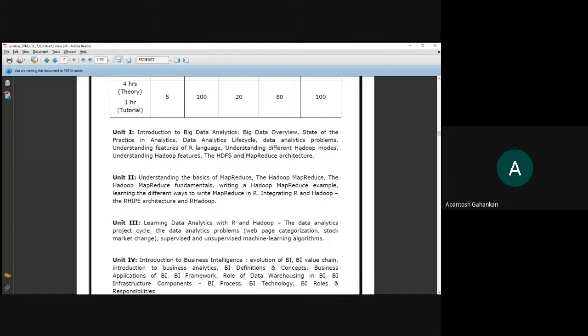These are the points which we are going to learn in unit 1. Let me share the notes of unit 1.